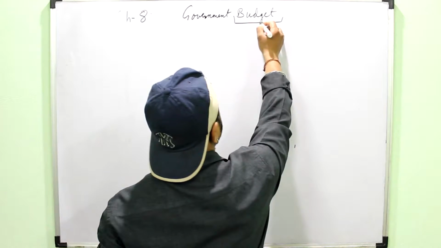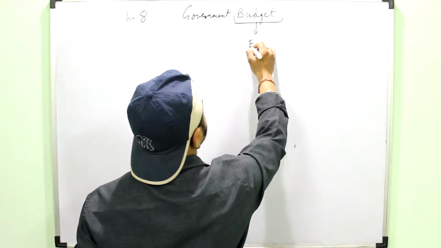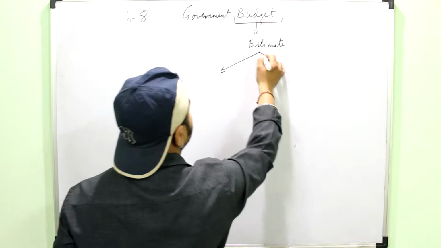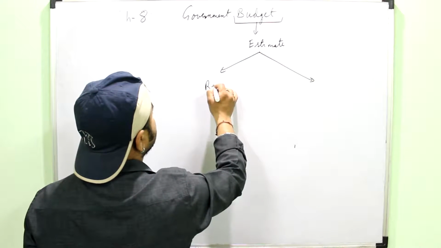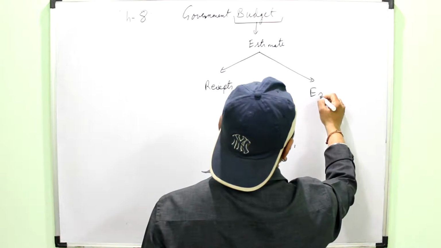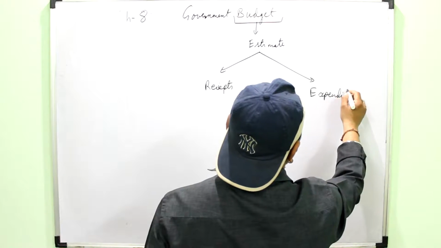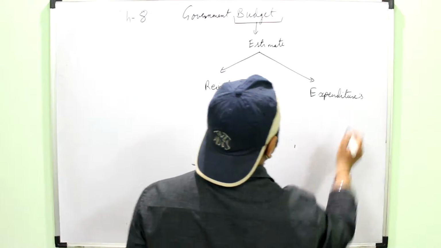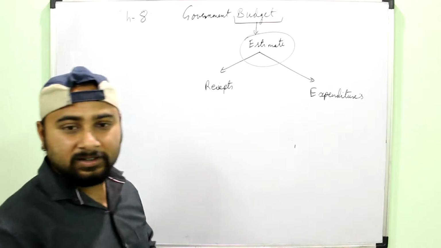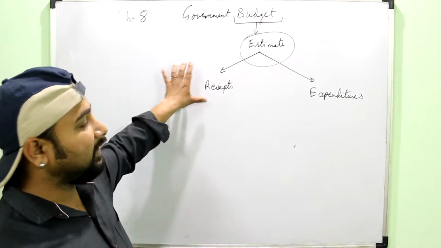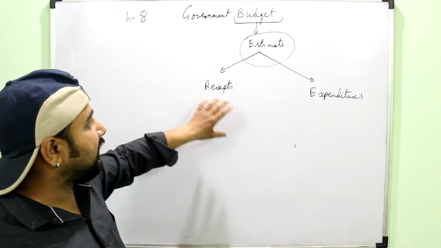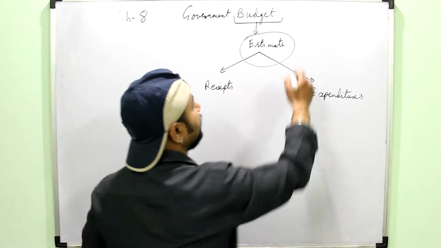If you have to define budget, you will define it as the estimate of the receipts and expenditures. Simply see this word estimate. Estimate means it is a forecast. You have simply estimated that this would be the receipt and this would be the expenditure. So it is always made for the future.